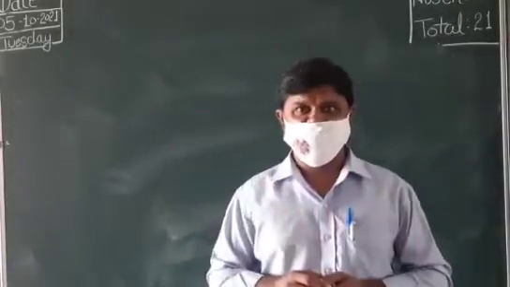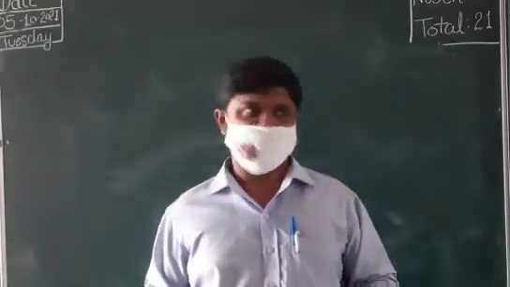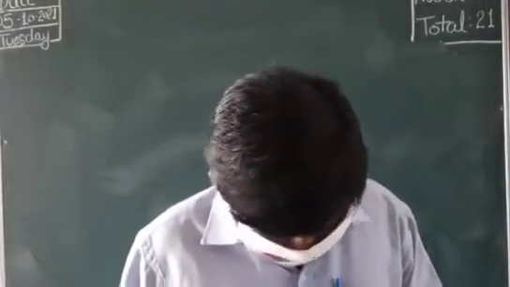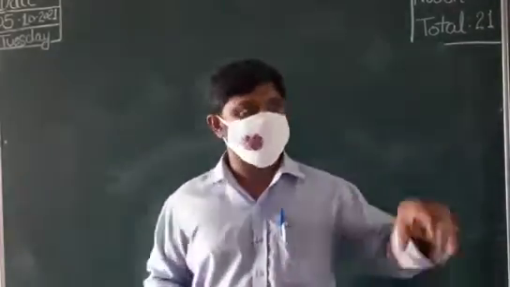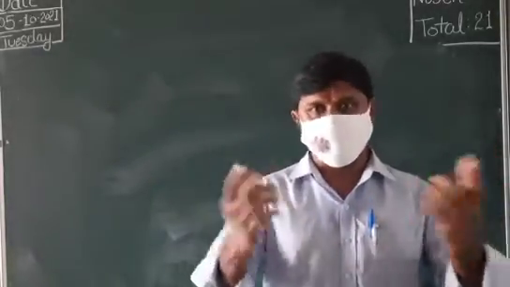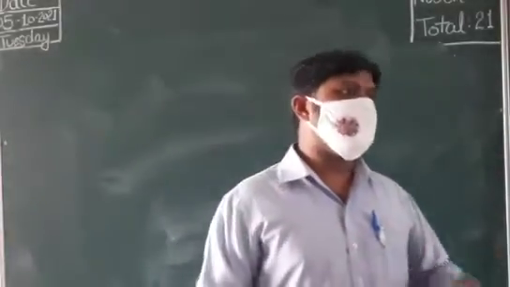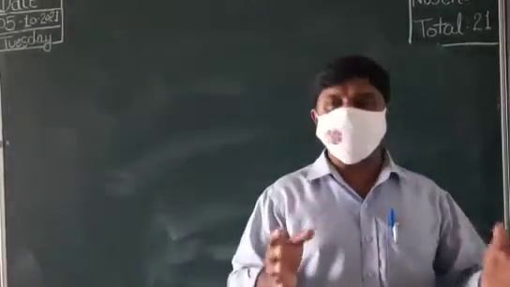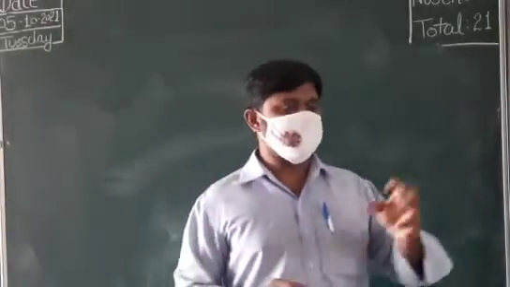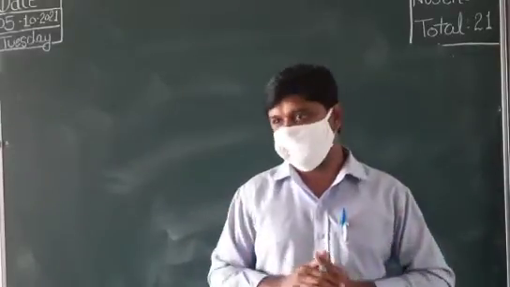So in a partnership there is mutual agency, that means one person in the partnership firm may work for all the partners, or some persons may work. Imagine 5 partners are there: 2 partners are working and 3 partners are not working.